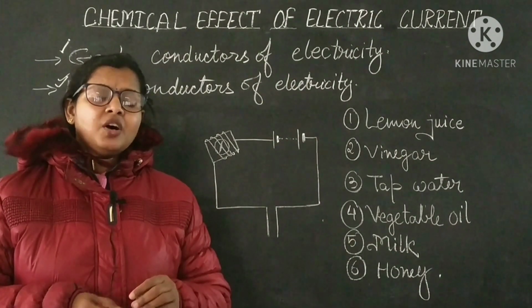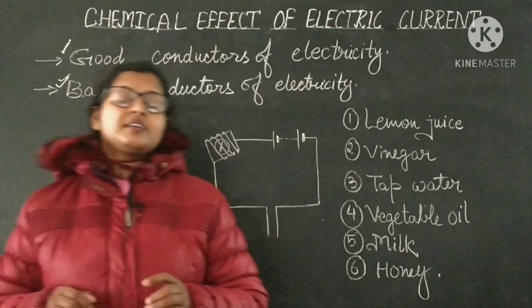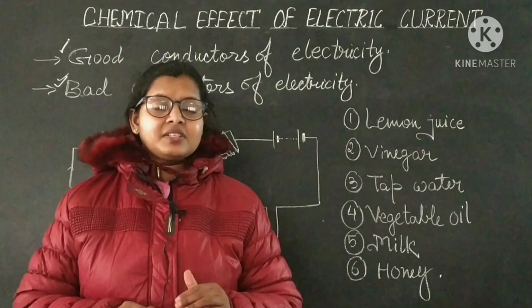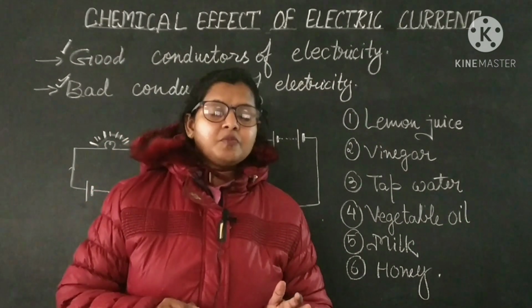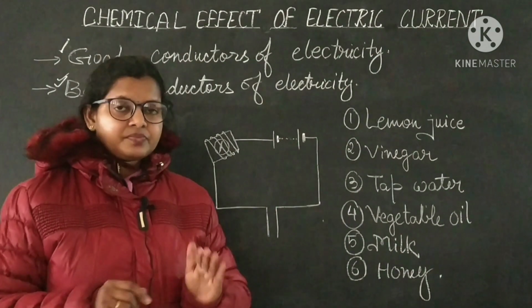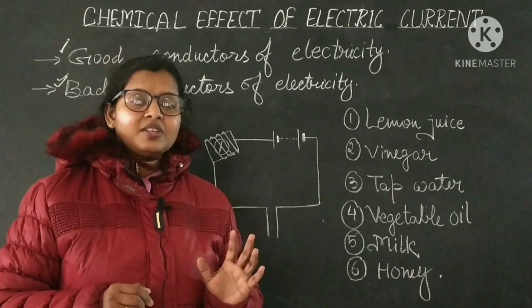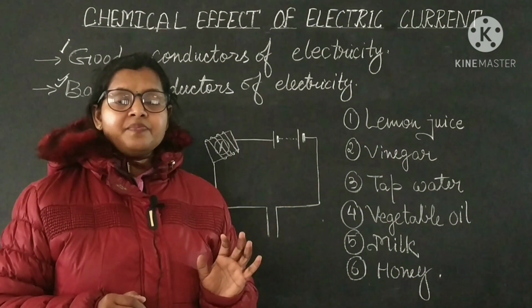For observing such materials, whether they are conductor or bad conductor, or what category they fall under. The amount of current is very less, so because of that, the bulb will not glow, because it does not get sufficient current to get heated.